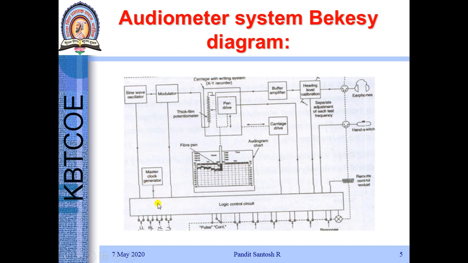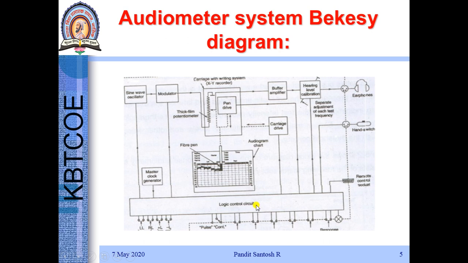This is a master clock generator. It generates a particular clock which is having a particular frequency that is being modulated. Then that particular frequency with the increasing dB is given to the patient's earphone through a buffer amplifier. And for that particular frequency, the dB is increased. The moment the patient hears that particular tone, he presses this hand switch.